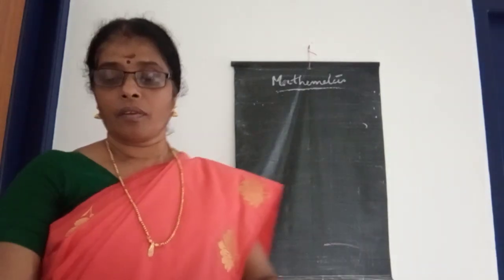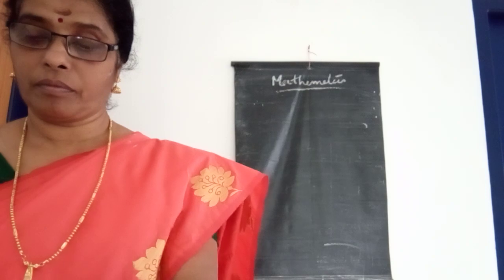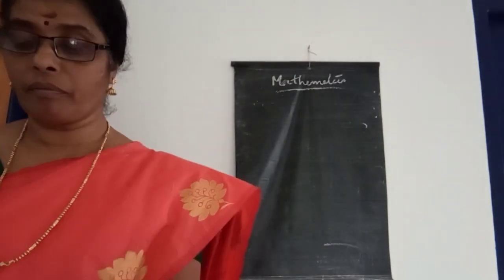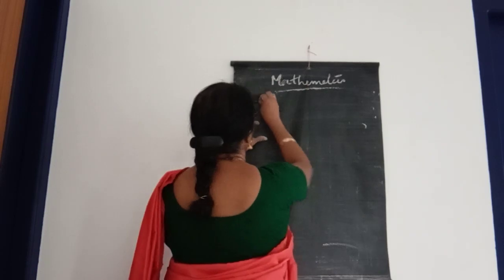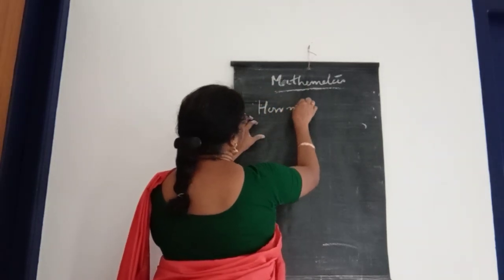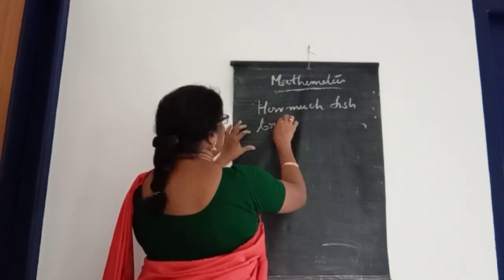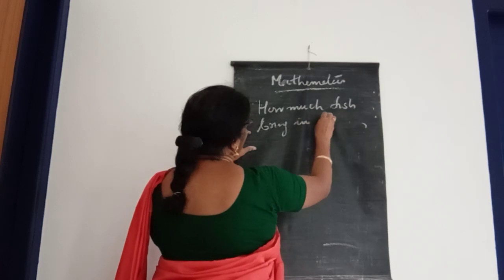The question is: how much fish is brought in 9 trips?